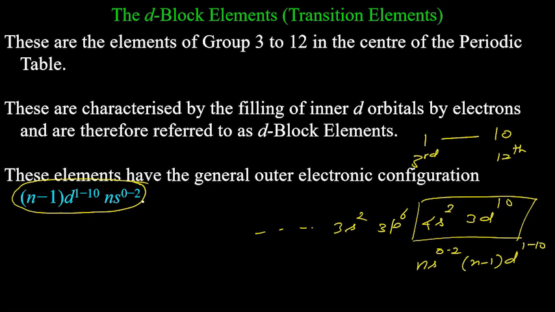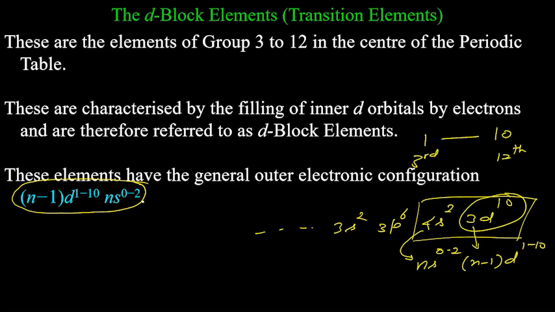So it is not always that it will remain filled. So the configuration will be such that you write this one first, 4s2, and then 3d10. If n is 4, then 3 will be n minus 1. So that's why I have written that if n is 4, then 3 will be n minus 1.